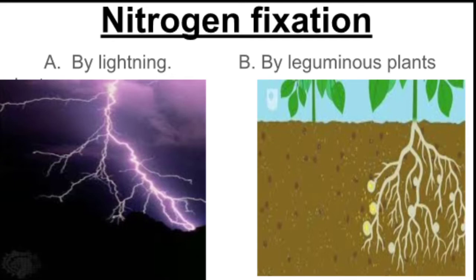It's a very high temperature. Due to this high temperature, there is a reaction between nitrogen and oxygen gases. When these two gases react, they will form an oxide of nitrogen, that is NO. This NO is going to react with the rainwater and form HNO3, that is nitric acid. This HNO3 will fall in the form of rainwater.